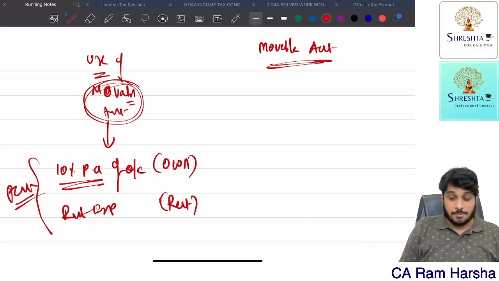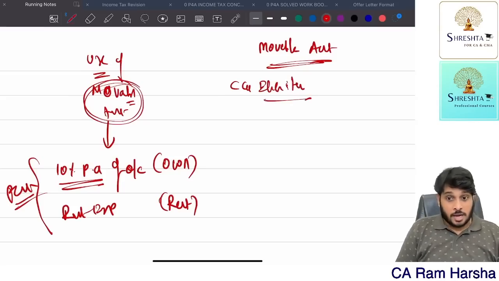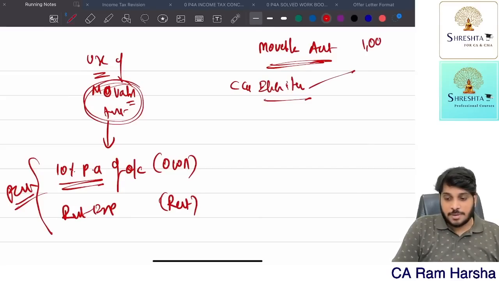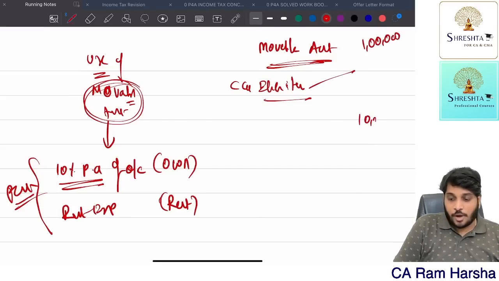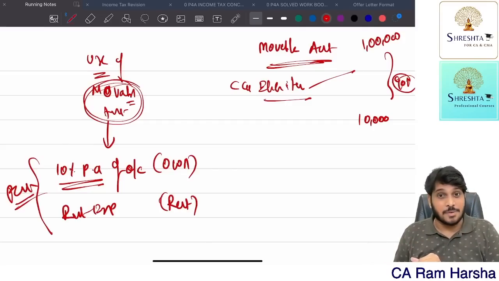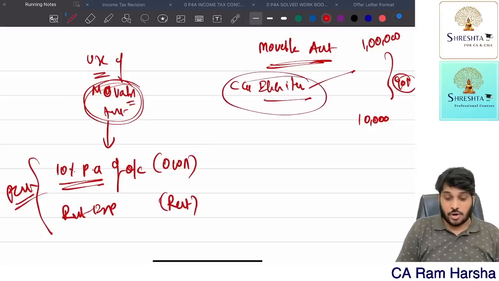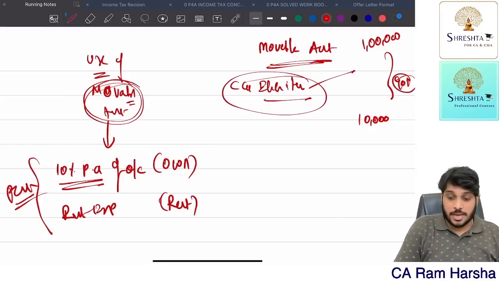Suppose the employee has purchased computers and electronic items from the company. Okay, the company originally purchased at 1 lakh, whereas now the employee paid 10,000 rupees and purchased it. Now 90,000 rupees discount, that's a benefit. Oh, you should not calculate the benefit like this. Perquisite valuation rule says for computers and electronics, the company has to claim notional depreciation.